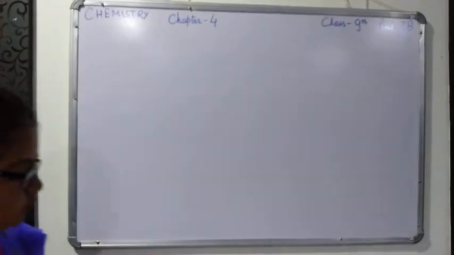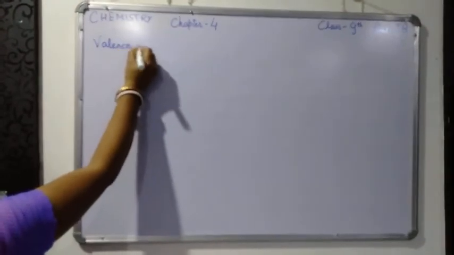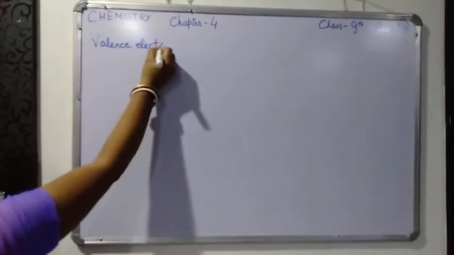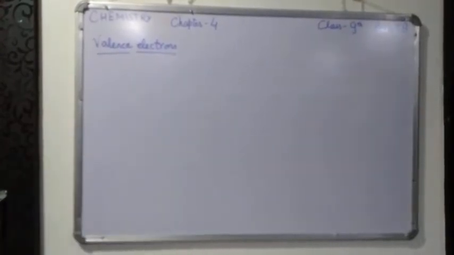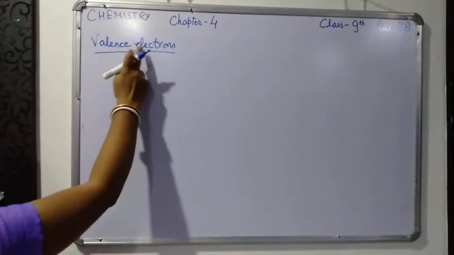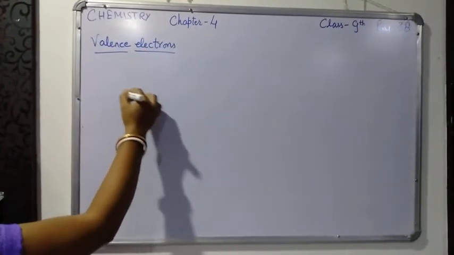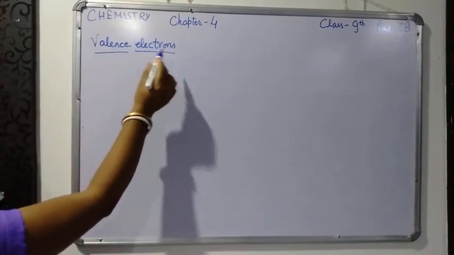In my previous video I had explained to you about valence electrons. The electrons which are present in the outermost shell of an atom are called valence electrons.